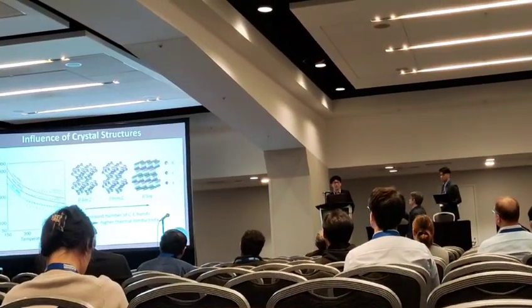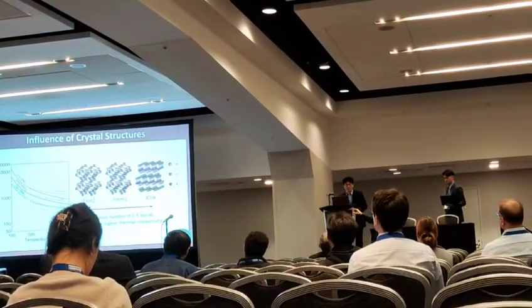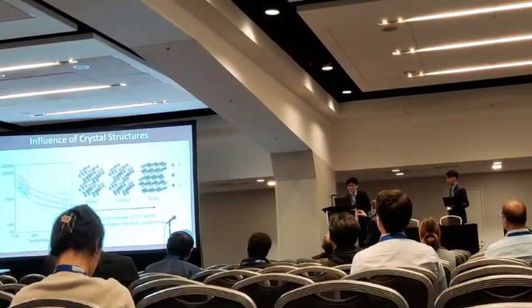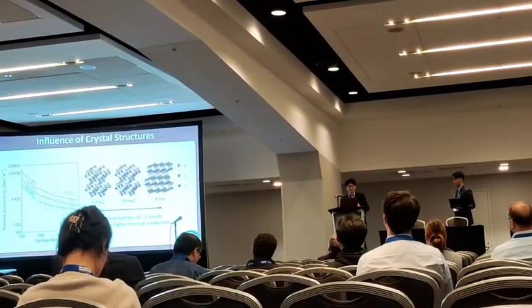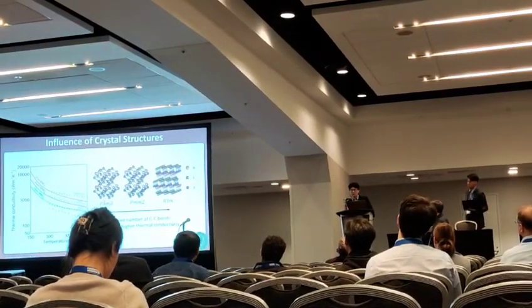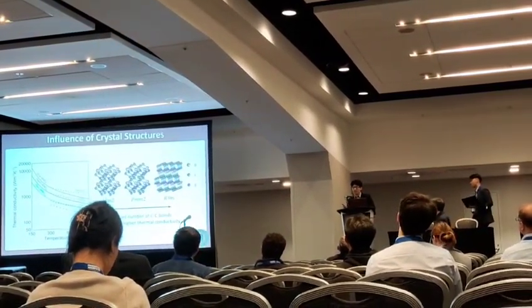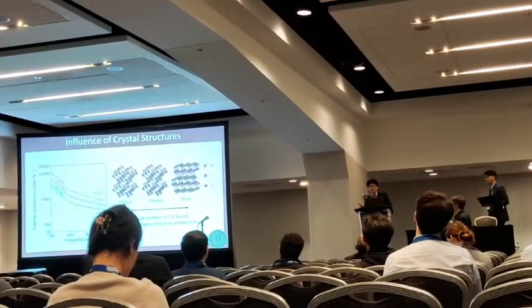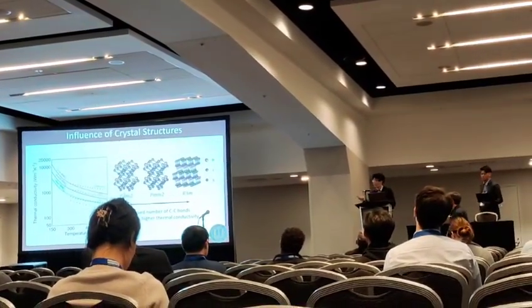Do you have a sense of the comparison with other materials? Actually, it should be different. For example, for boron arsenide, there's not much difference between the natural abundance and the isotope pure. But for this material, there's a drop due to the isotope scattering.